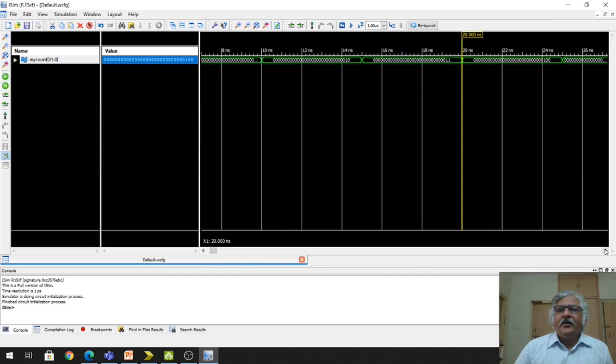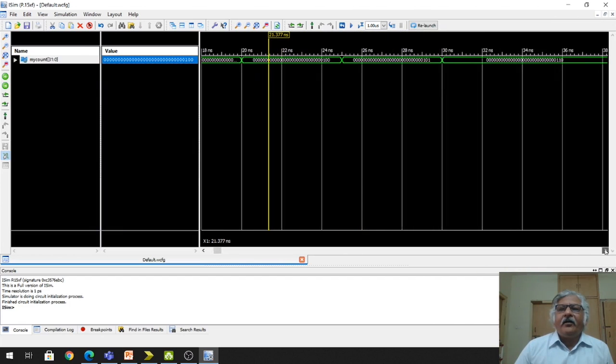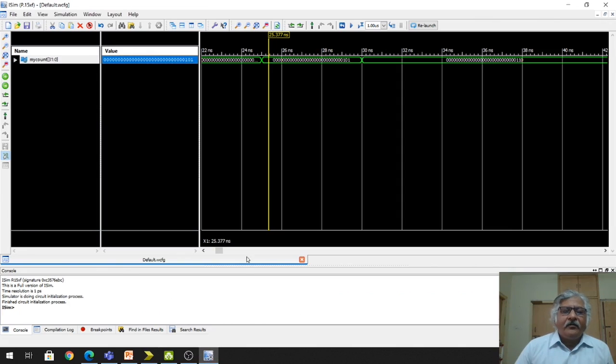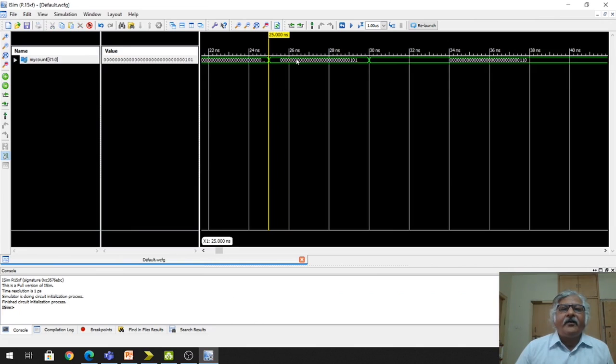Right. Now my count is still 4 in this program, this condition is evaluated, 4 is still less than or equal to 5. So now 4 plus 1 will become 5, and 5 will be the new value of my count after 5 unit time. So now it will become 5 at 25 unit time. So now you see in the last 3 digits 101 means 5.